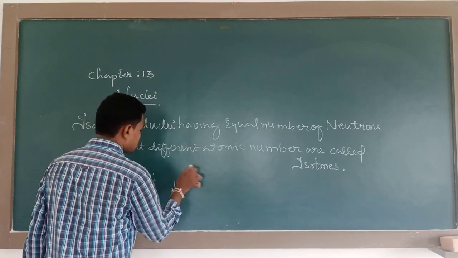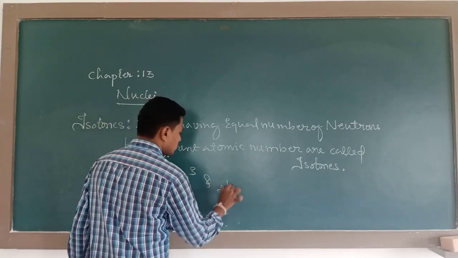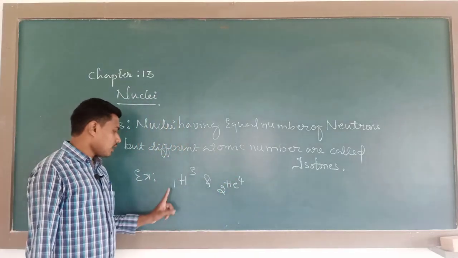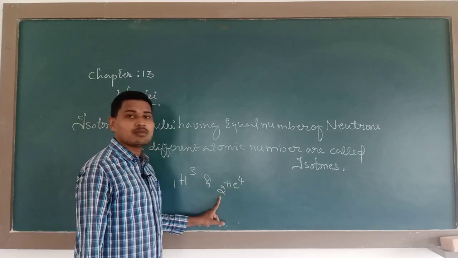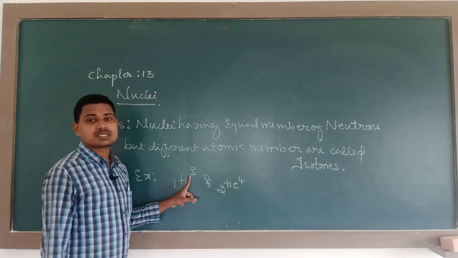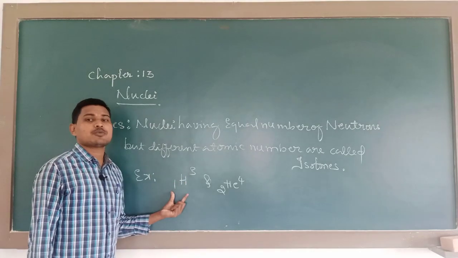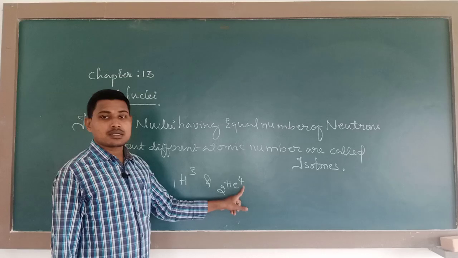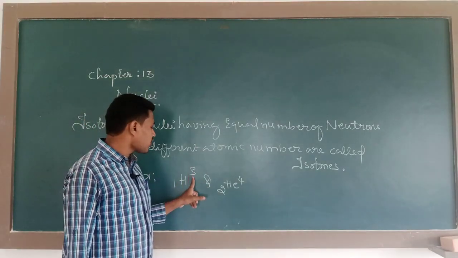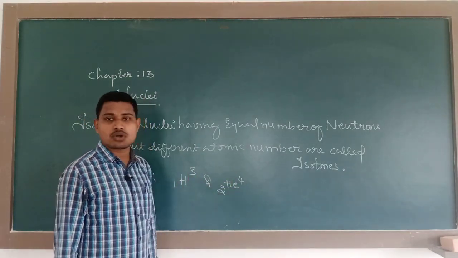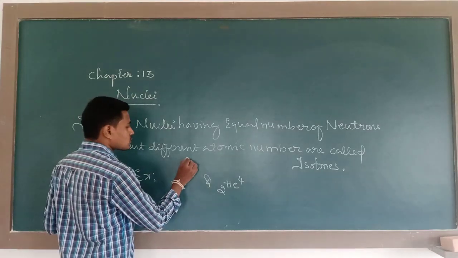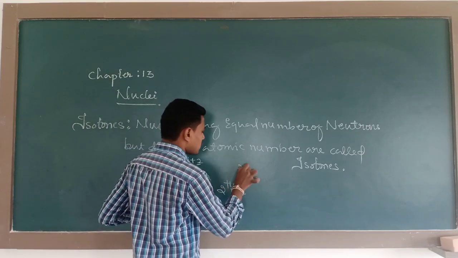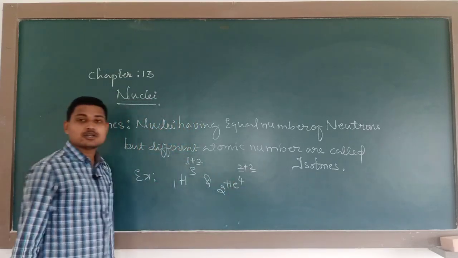Example: 1H3 and 2He4. The atomic number of hydrogen is 1 and helium is 2. Hydrogen's mass number is 3, it being the isotope tritium, and here it is 4. But if you look at the number of protons and neutrons, tritium has 1 proton and 2 neutrons, and helium has 2 protons and 2 neutrons.